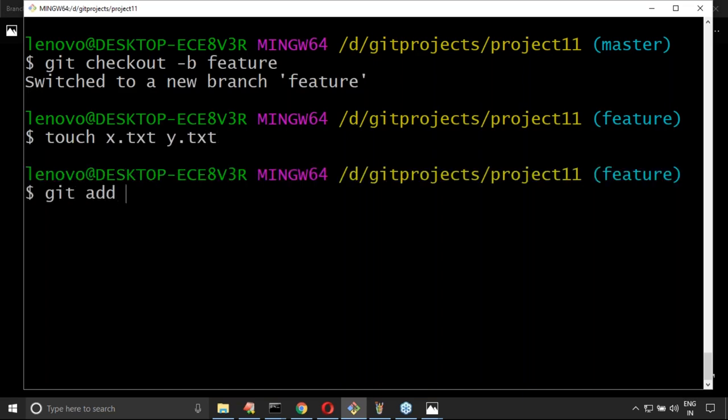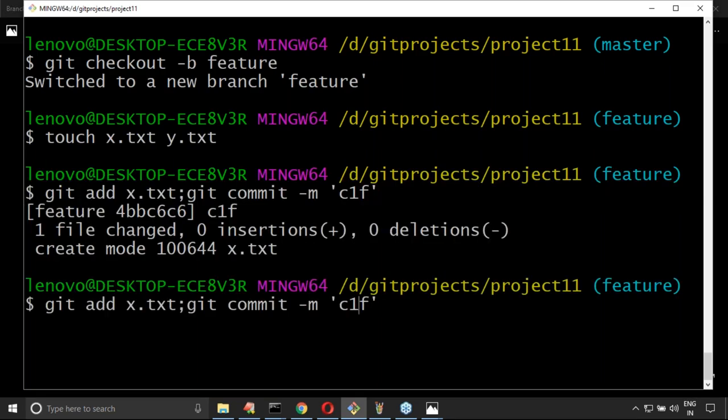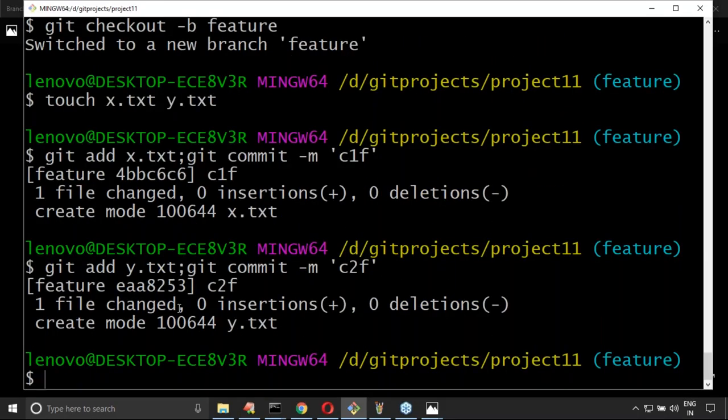Next git add x.txt and git commit -m c1f, the first commit in the feature branch. Next, sir, git add y.txt and commit with c2f.